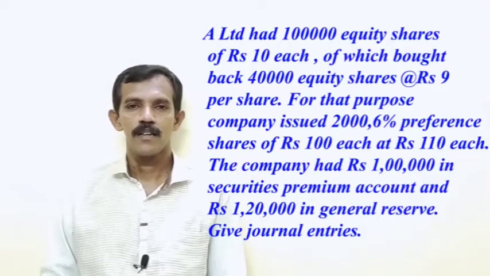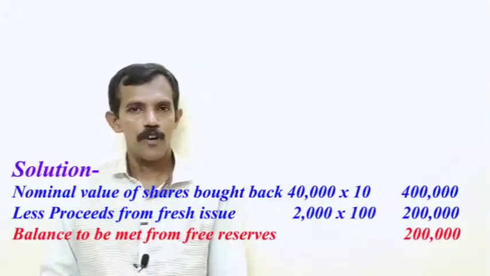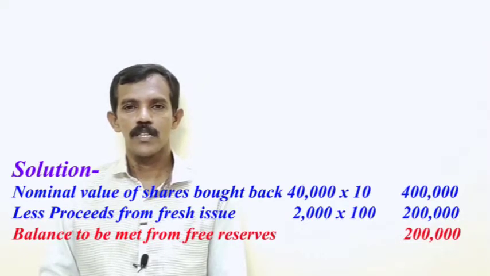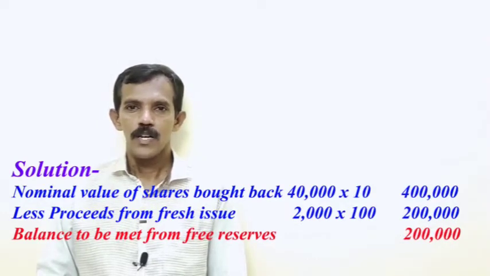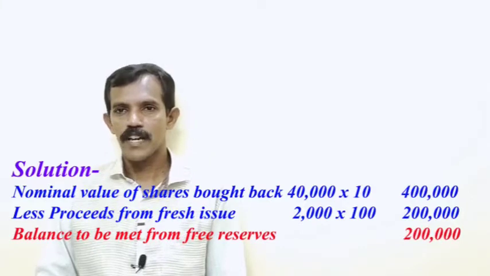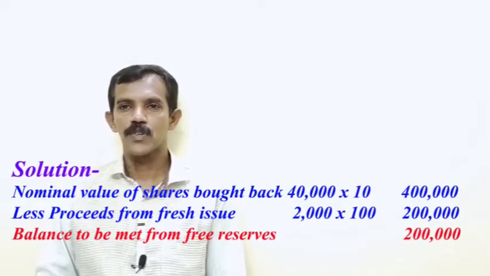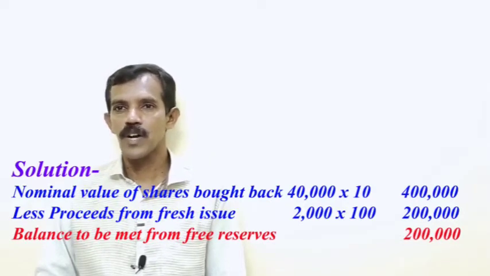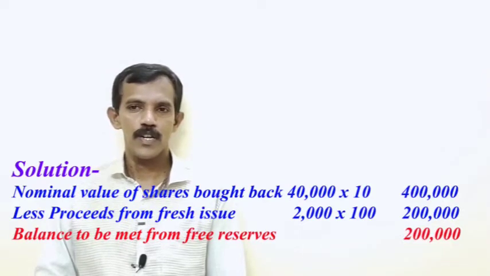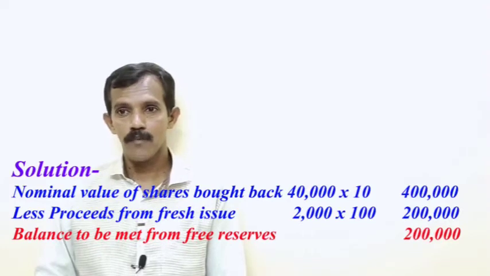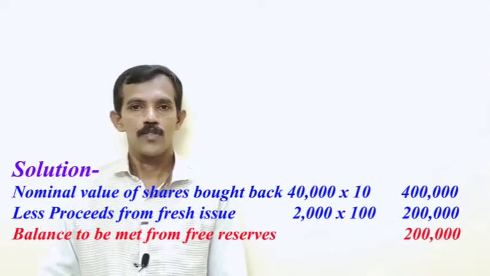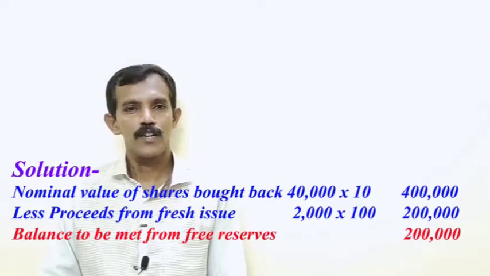Then our solution. Nominal value of shares bought back: 40,000 shares, nominal value per share rupees 10, 40,000 into 10 comes to 4 lakh. Less proceeds from fresh issue: here we are issuing 2,000 preference shares, nominal value per preference share rupees 100, so 2,000 into 100 comes to 2 lakh. 4 lakh minus 2 lakh comes to rupees 2 lakh. So the balance to be met from free reserves is equal to 2 lakh.